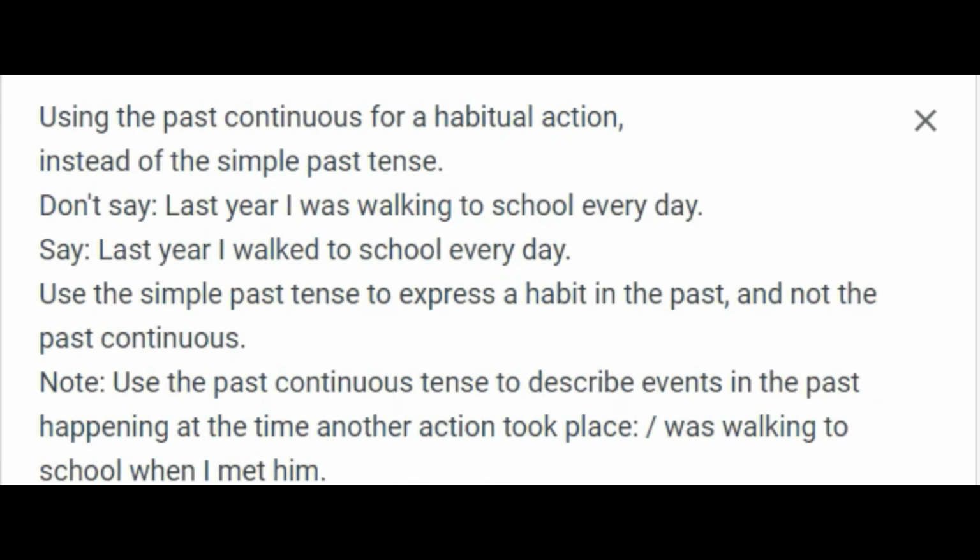Using the past continuous for a habitual action, instead of the simple past tense. Don't say, "Last year I was walking to school every day." Say, "Last year I walked to school every day." Use the simple past tense to express a habit in the past, and not the past continuous. Note: use the past continuous tense to describe events in the past happening at the time another action took place. "I was walking to school when I met him."